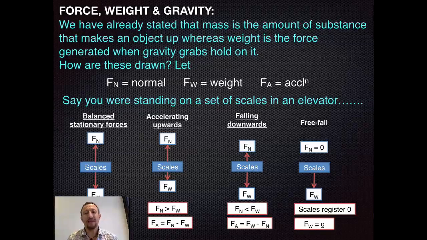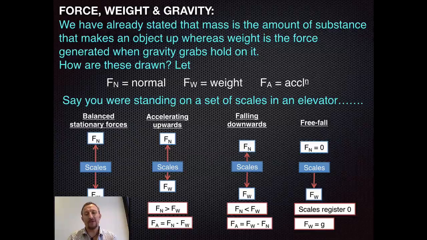Now the final thing we get is free fall. In free fall we have no support force, which basically means you're in a constant state of motion down. As a result, the scales will register 0 because there is no support force acting against our weight force. Your scales will read 0, which means that in this case you can be weightless, and this is solely due to the acceleration due to g, which is down to gravity.